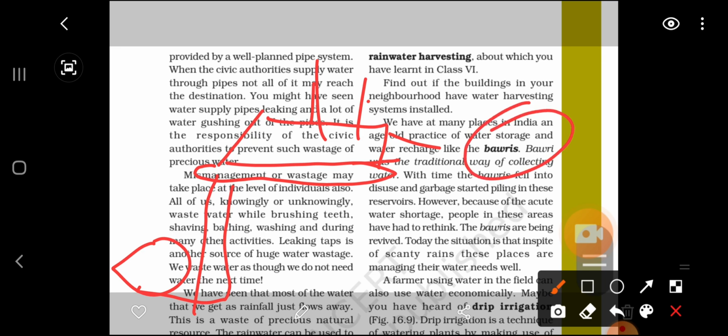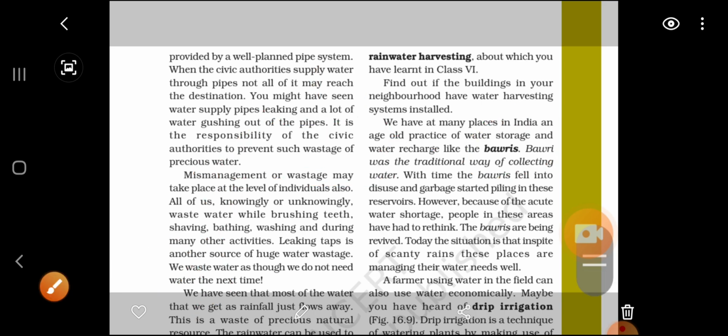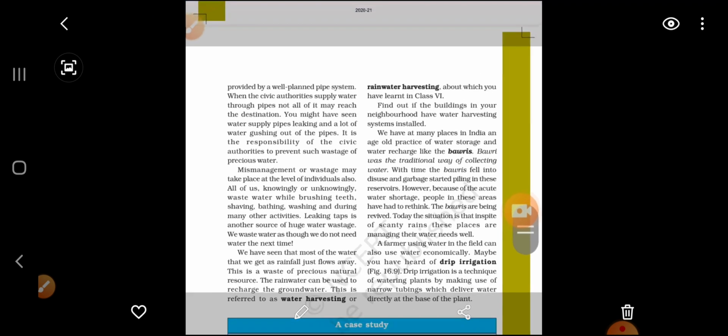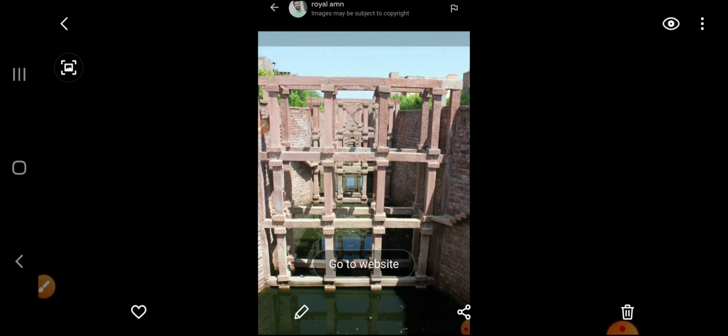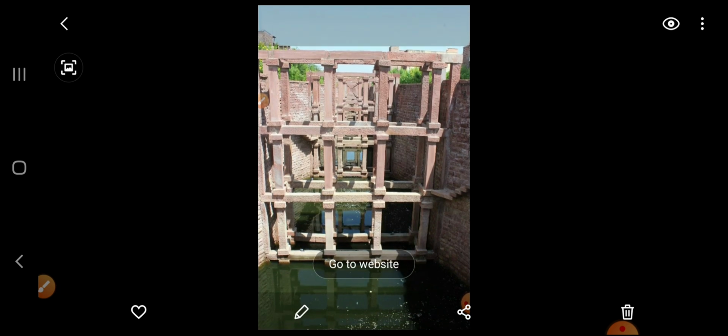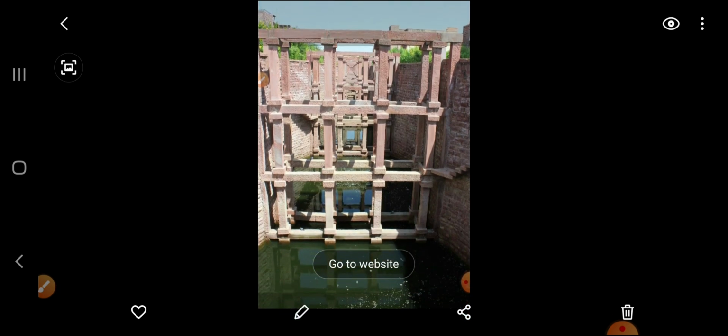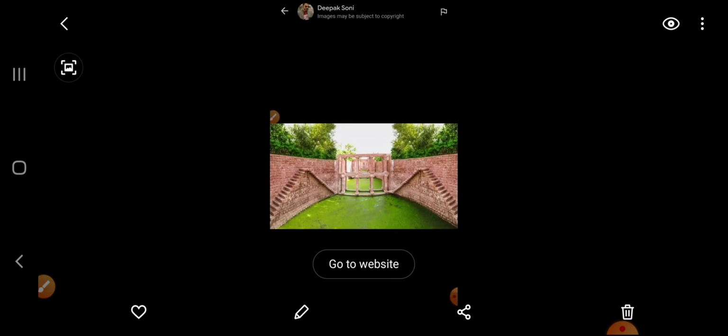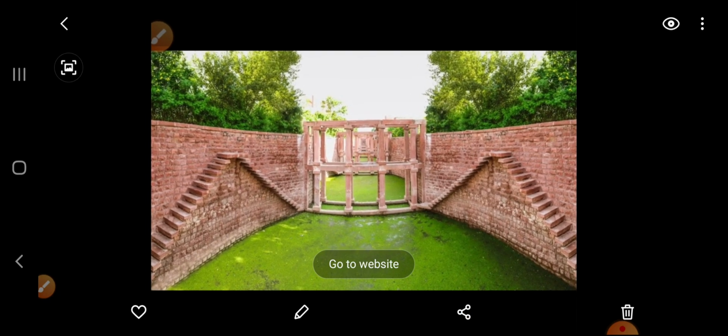Bawri, have you seen Nola and something like that in Pahari? In Kumaoni language we call them Nola. And for those who are not from the Kumaon region, Bawris are like a natural resource. I will show you the picture. These are natural resources where water comes from the ground level or from some seepages, and we collect this water for future use. You can see this picture of Bawris.